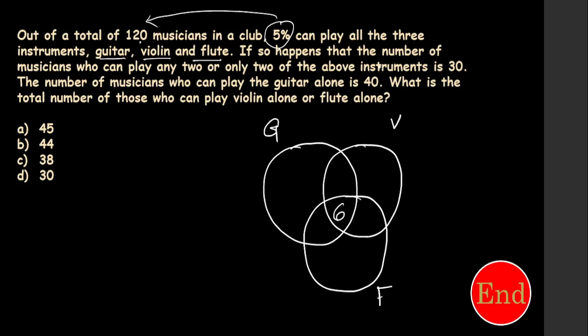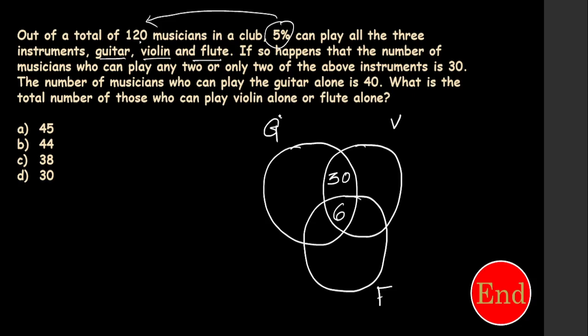If it so happens that the number of musicians who can play any two, they don't say guitar and violin or guitar and flute, they haven't given any clear data, but they say any two is 30. So I can take guitar and violin as 30. If I take guitar and violin, it doesn't combine with violin and flute or guitar and flute, any two only.